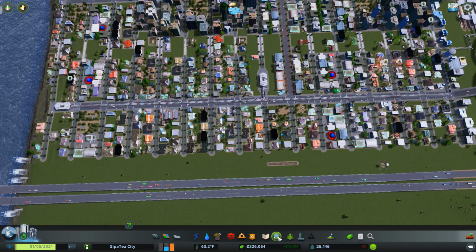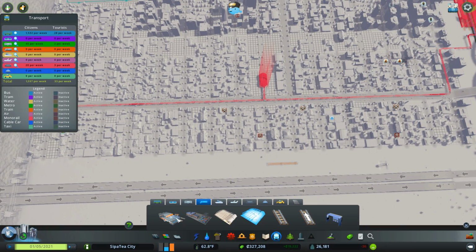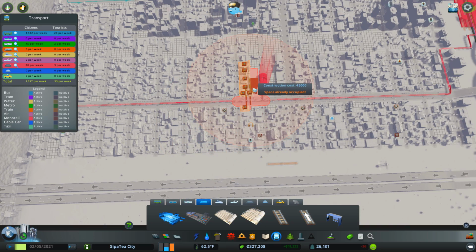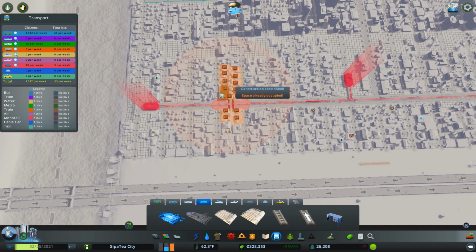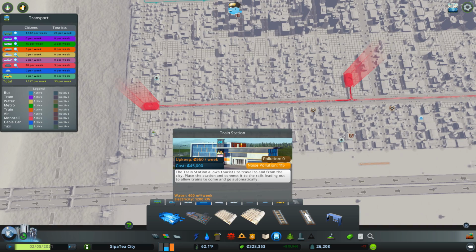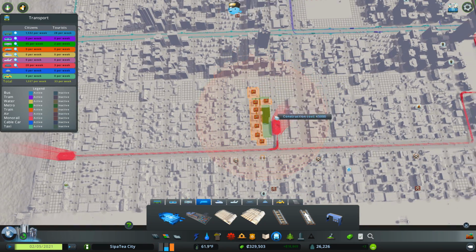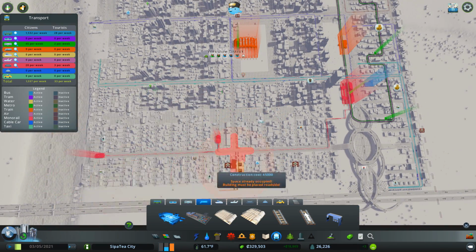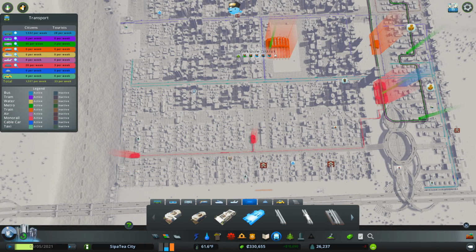But the thing is with the small stations, they are still quite noisy. So if we add a small train station in here, look at the noise. And what is that? That is noise pollution 115. They're not going to like it. So I'm thinking from areas like this, if we stick to the monorail...